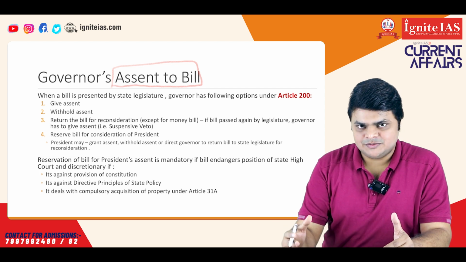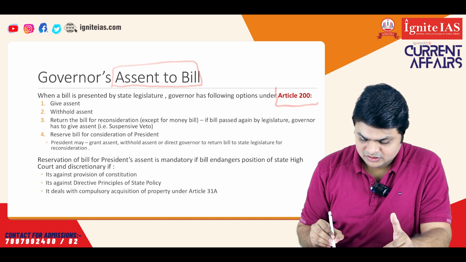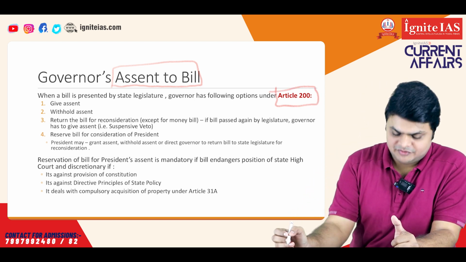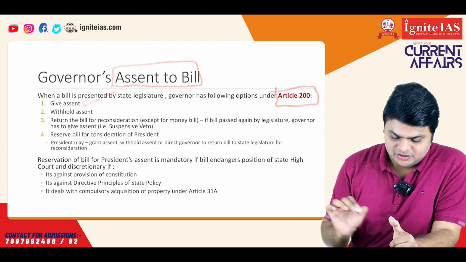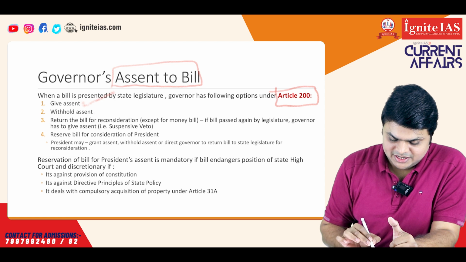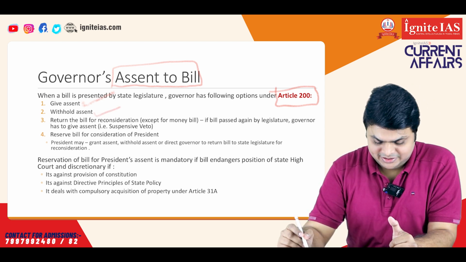Now, once the bill is passed by the state legislature, what options does the governor have is covered under Article 200 of the Constitution. Article 200 states that the governor has four options. One, he can give an assent to the bill. Once the assent is given, the bill will become an act. Second, he can withhold the assent to the bill, which means that he will not give an assent and the bill will not become an act.